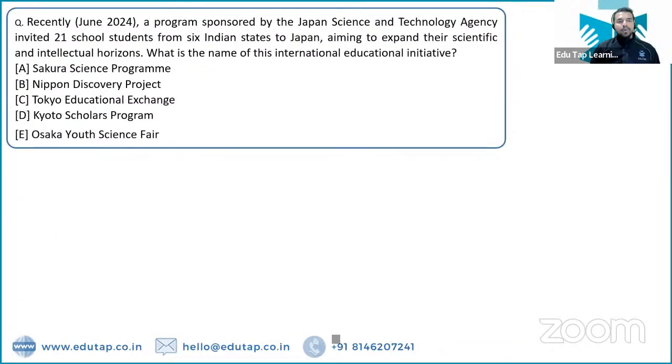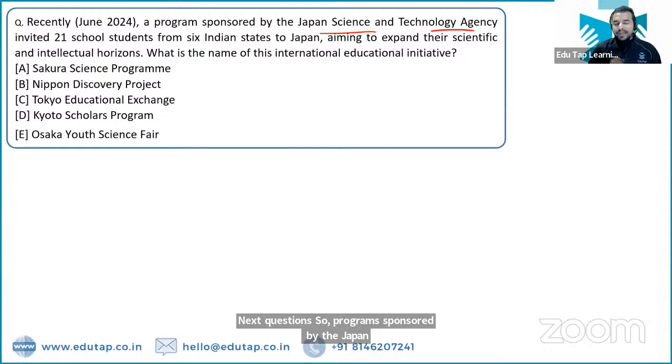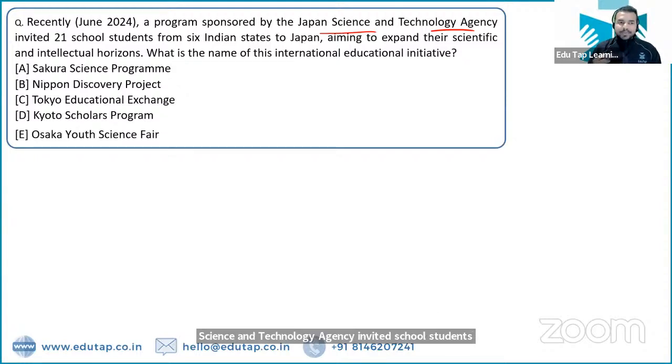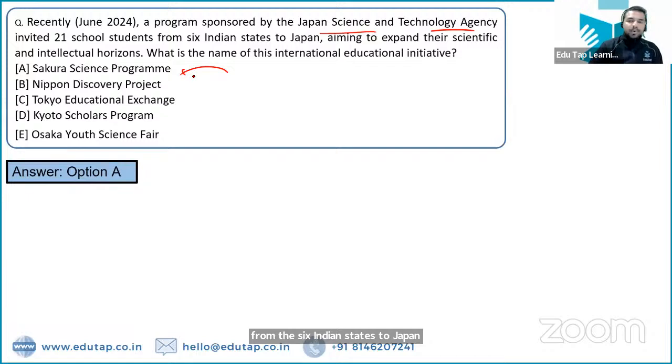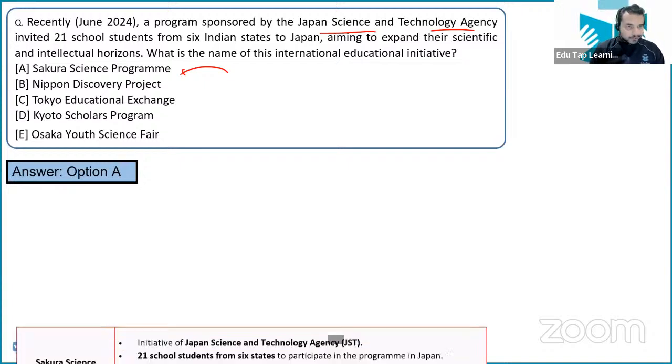Next question. A program sponsored by Japan's Science and Technology Agency invited 21 school students from 6 Indian states to Japan. So what is the name of this program? The name of this program is Sakura Science Program. तो Sakura Science Program एक Japanese program है. Under this program, the 6 Indian states से 21 school students को invite किया है India से by the Japan Science and Technology Agency. Right? This is the right answer.